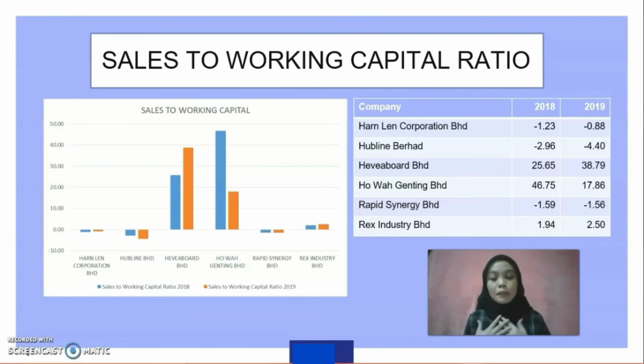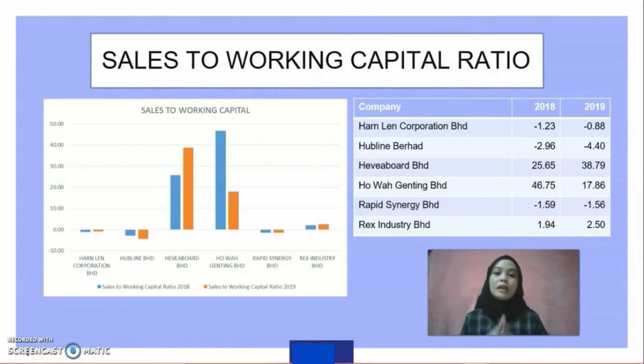I will explain in brief the sales to working capital ratio and working capital ratio. Firstly, the sales to working capital ratio can also be referred to as the working capital turnover. Generally, this ratio represents how efficiently an entity or company manages and uses its working capital to generate sales.